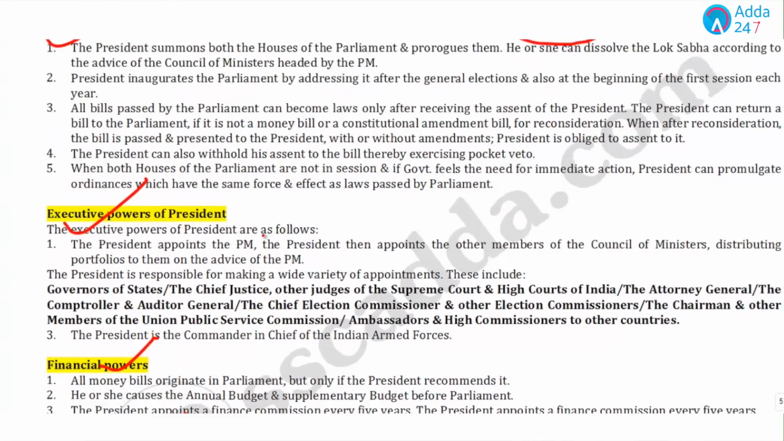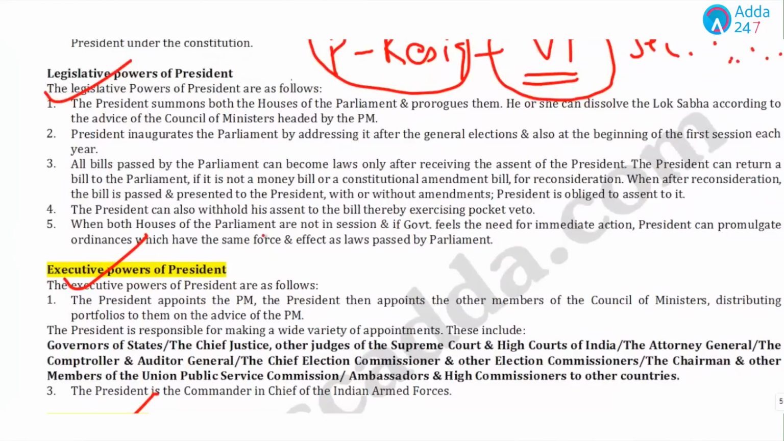Now, what could be the important points from these powers questions? The first important point is that in legislative power, 12 members in Rajya Sabha are appointed by the president, and a maximum of 2 members in Lok Sabha, and they belong to the Anglo-Indian community.